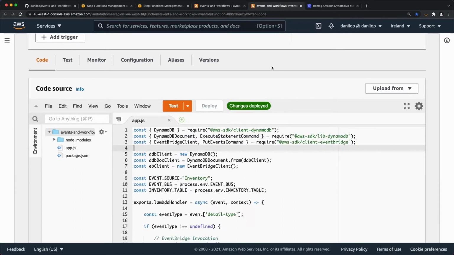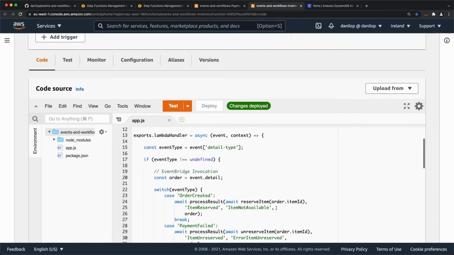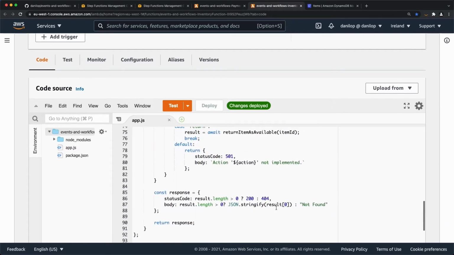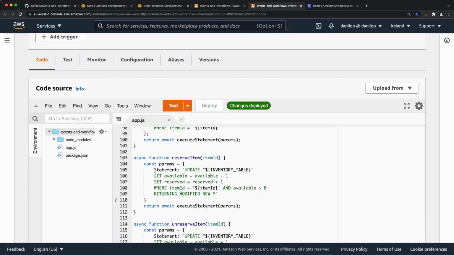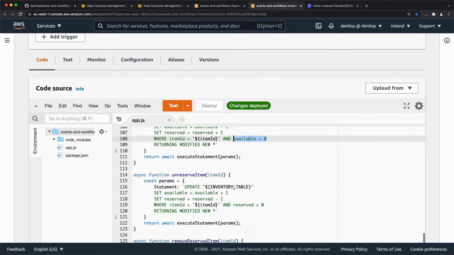Similar to this, we also have the inventory application, and here maybe what is interesting to see is the atomic update that is very easy to use with the PartiQL syntax. So if I want to set an item as reserved, I need to decrement the number of available items and increment the number of reserved, and I can do an atomic update with these 2 lines when I update the table. And there is also the condition, so the item must be available, so the number of available items must be greater than 0, otherwise this will fail.